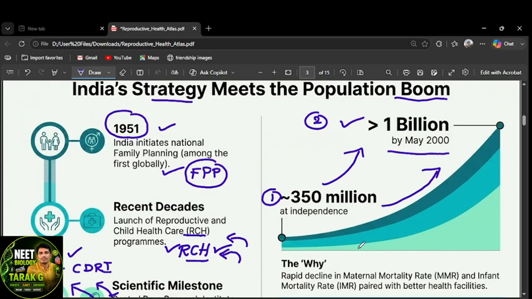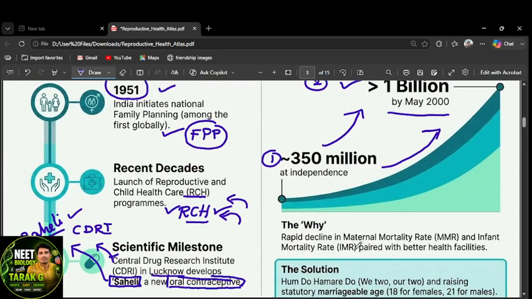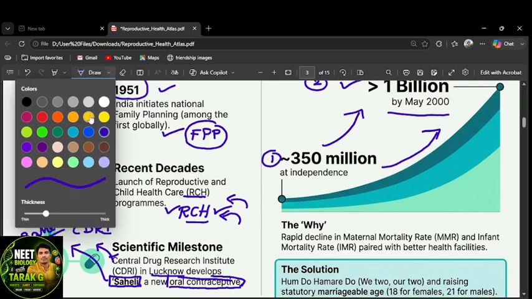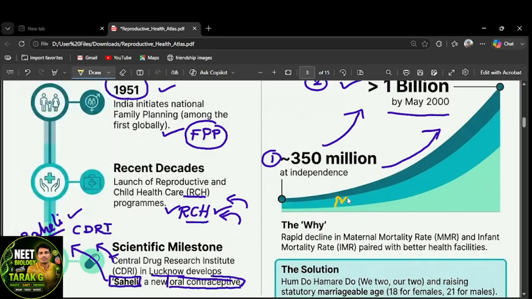The reason is the rapid decline in the mortality rates, MMR and IMR. MMR means maternal mortality rate, and IMR means infant mortality rate.